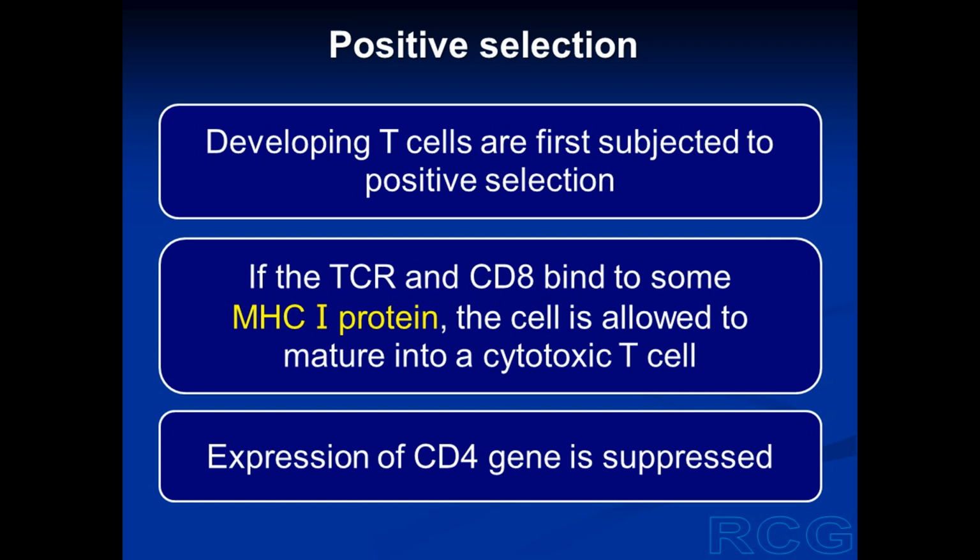CD8 as a co-receptor. So if the TCR and CD8 of a developing T cell bind to some MHC1 protein, the cell will mature into a cytotoxic T cell, and then the expression of CD4 gene will be suppressed. So CD4 will not be synthesized by these cells.